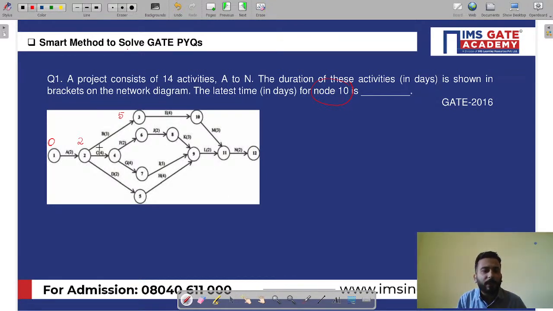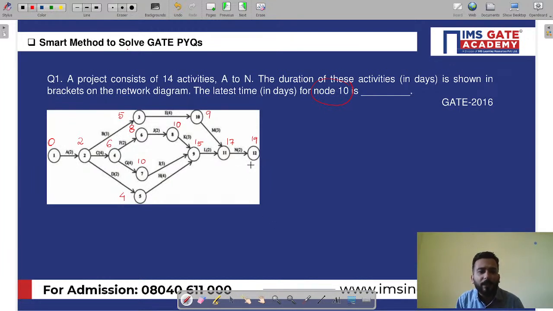So this is 5. Now 2 plus 4, here it will be 6. Now 2 plus 2, here it will be 4. Now 6 plus 4, here it will be 10. 6 plus 2, here it will be 8. Now for event 10, it will be 5 plus 4, 9. Now 8 plus 2, here it will be 10. Now 10 plus 5, here it will be 15. And 15 plus 2, here it will be 17. And 17 plus 2, here it will be 19. So my dear friends, here I have done the forward pass computation.